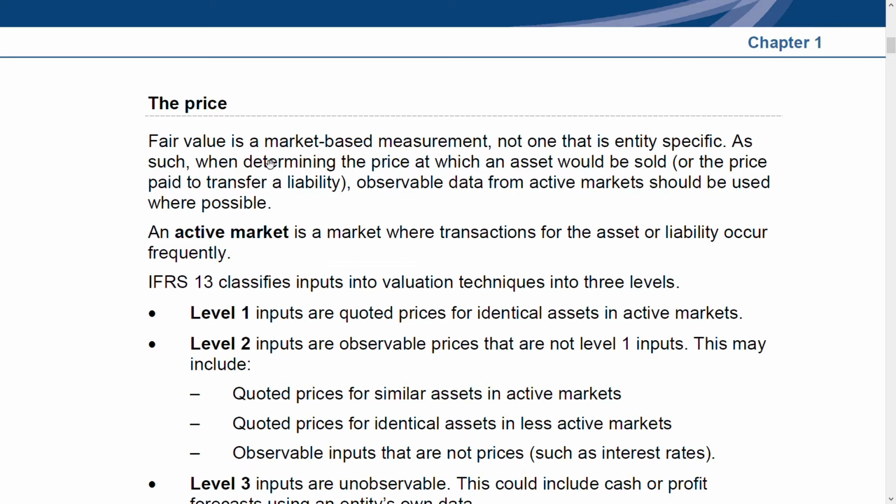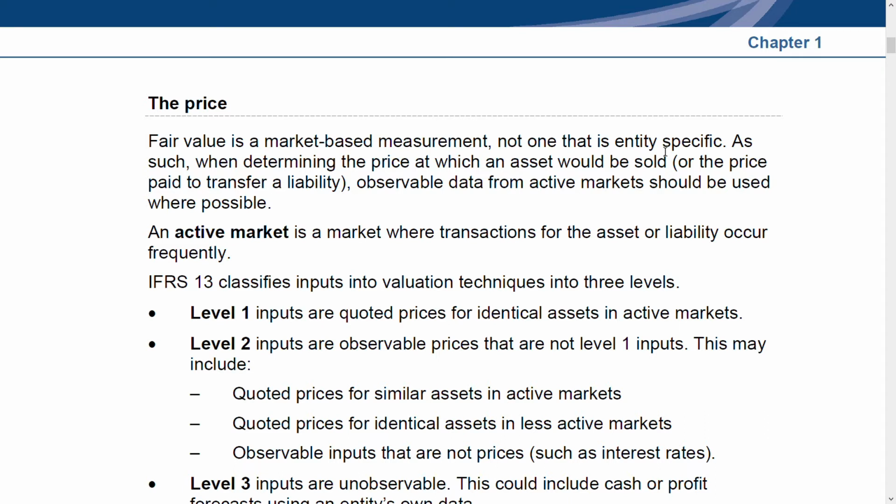What is the price? Fair value is a market-based measurement. You need to know this. Note that it is not entity specific; it does not change from entity to entity. An entity does not decide that in my organization this is the fair value. No, it's a market-based approach, the same for everyone. The market decides it.